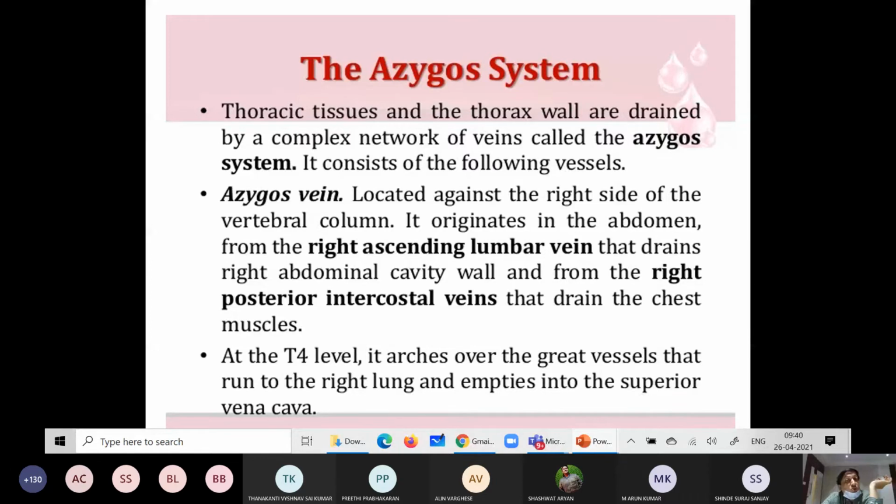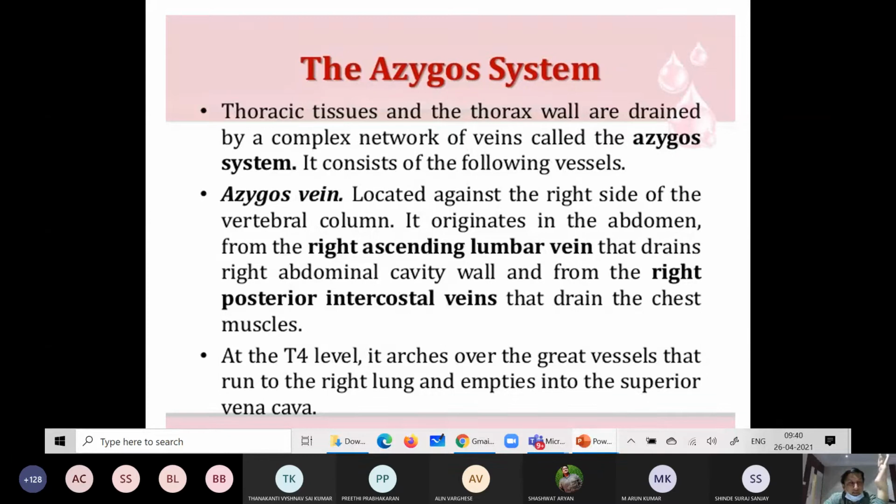It also originates in the abdomen, formed by the right ascending lumbar vein, which drains the right abdominal cavity wall, and the right posterior intercostal vein, which drains the chest muscles. So it is divided: right ascending lumbar for the abdominal cavity, right posterior intercostal vein for the chest muscles.